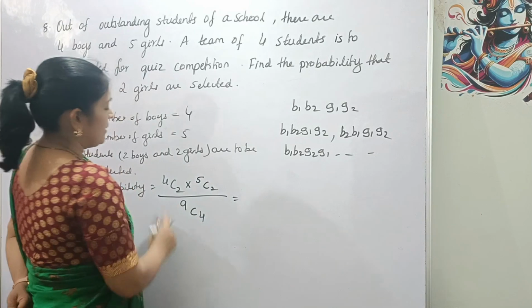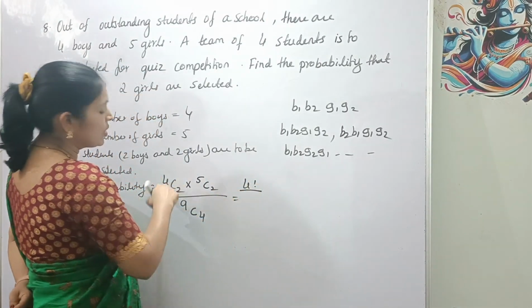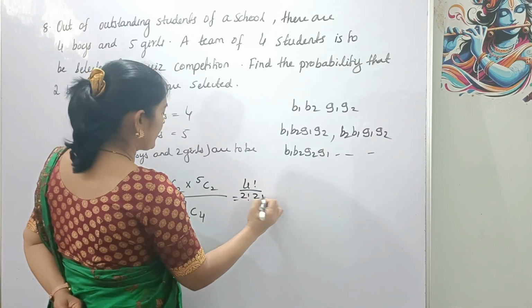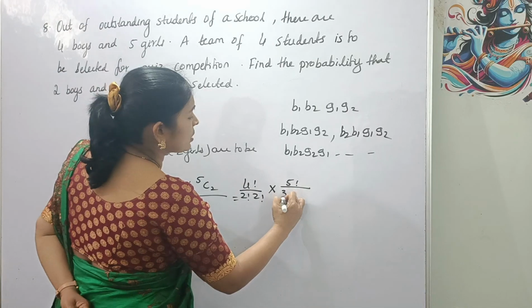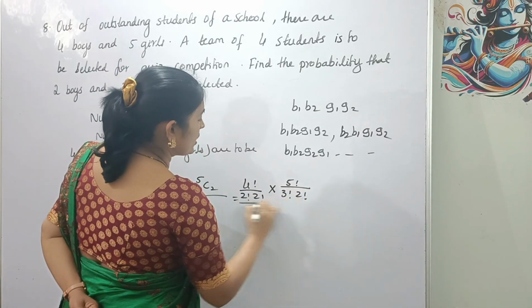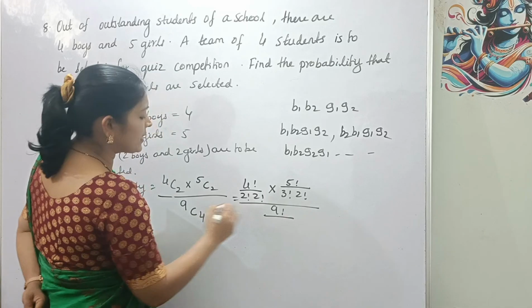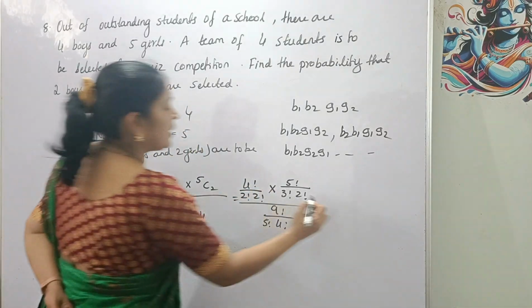Here we know that 4C2 means 4 factorial divided by (4 minus 2) factorial, that is 2 factorial into 2 factorial, right? Into 5 factorial divided by (5 minus 2), 3 factorial into 2 factorial, divided by 9 factorial divided by (9 minus 4), 5 factorial into 4 factorial.